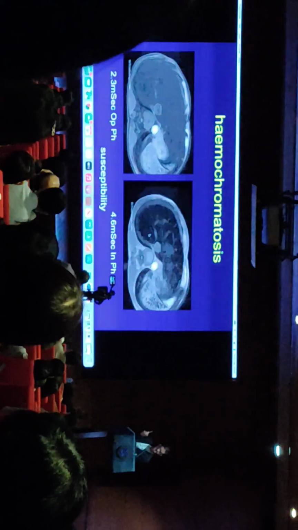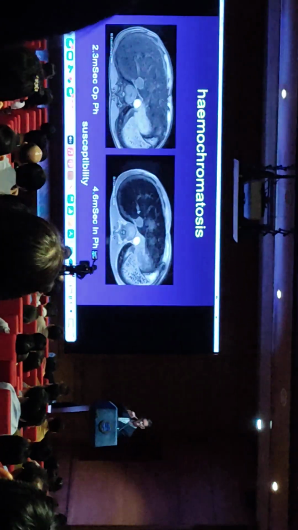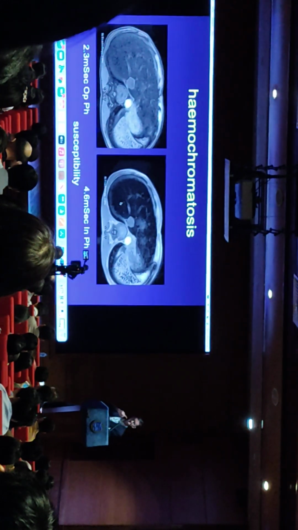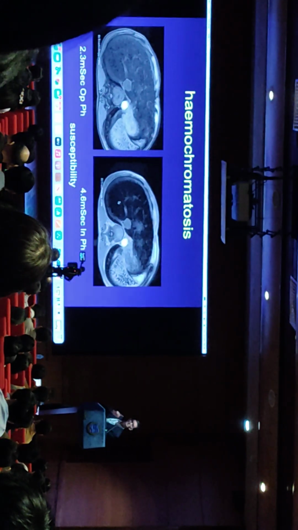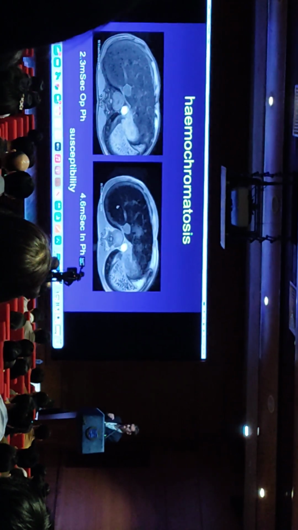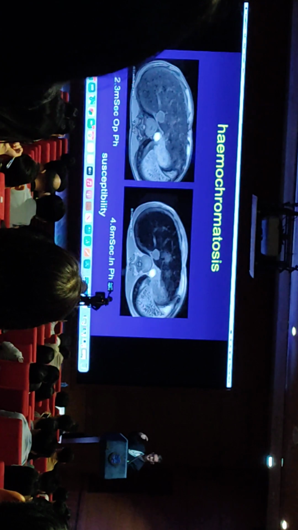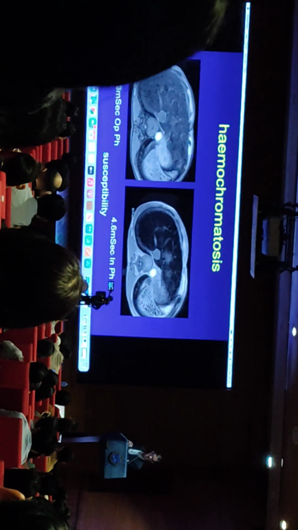So when you see a black image, just make sure, is this the black in-phase image or the black out-of-phase image? So you can differentiate between whether you're looking at fat infiltration of the liver or iron infiltration of the liver. So the longer TE phase gives time for the dephasing because of the iron particles.